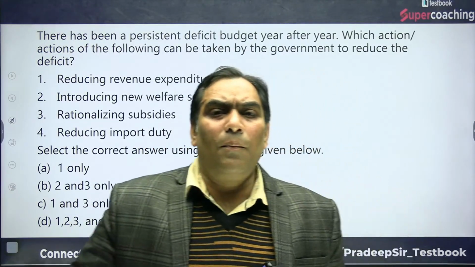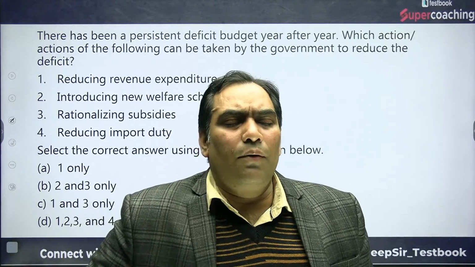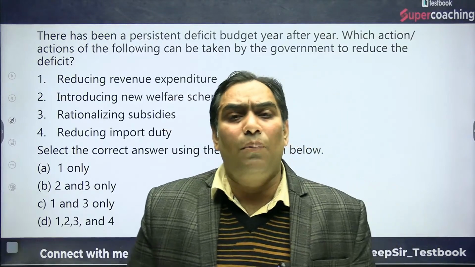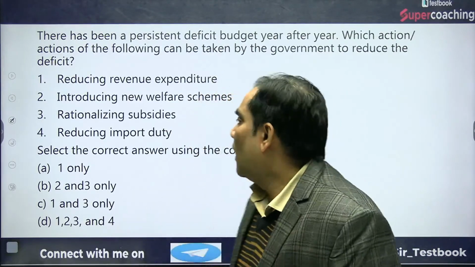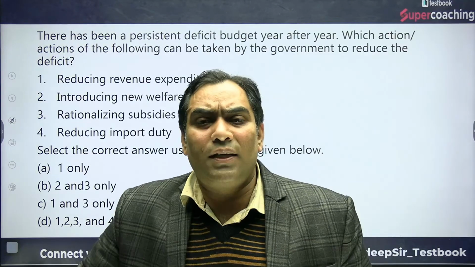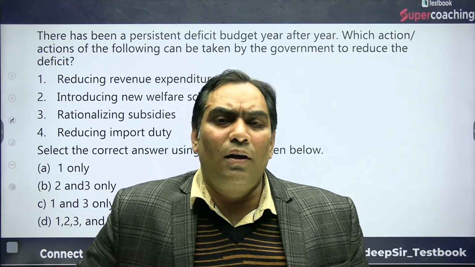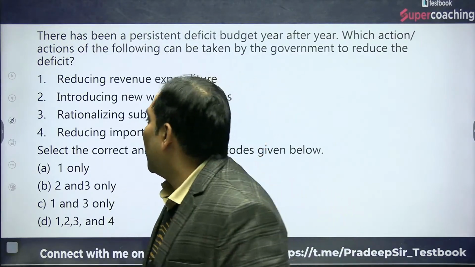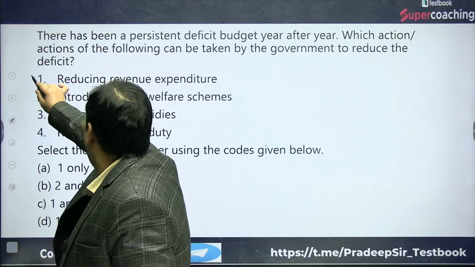If the government is going to reduce government expenditure or revenue expenditure, it will reduce the budget deficit. Similarly, if the government is going to rationalize the subsidy, then definitely the fiscal deficit will decrease. So the right answer is 1 and 3.